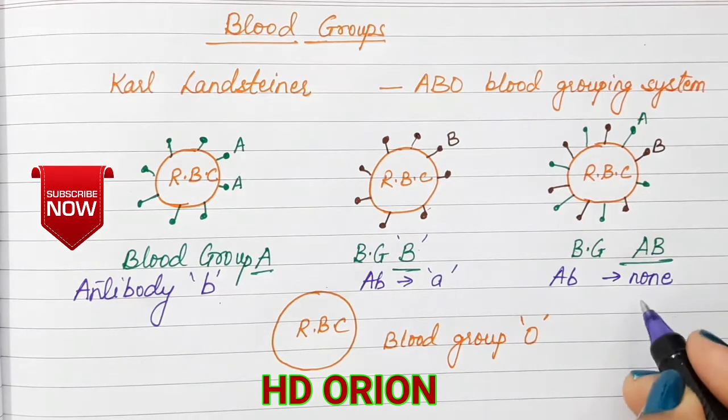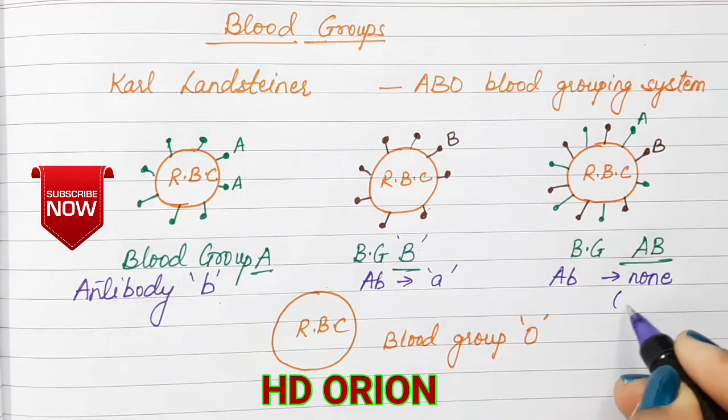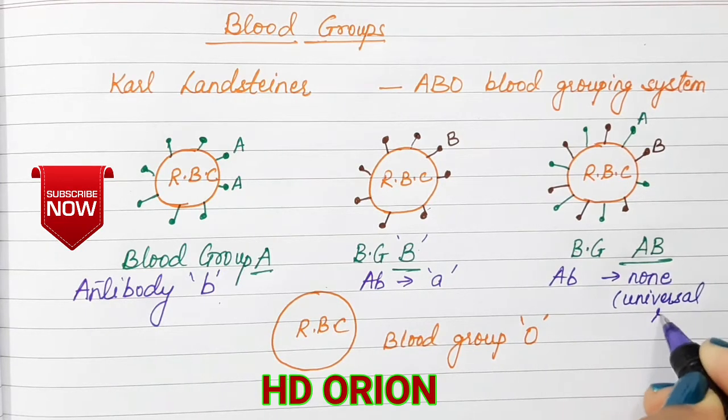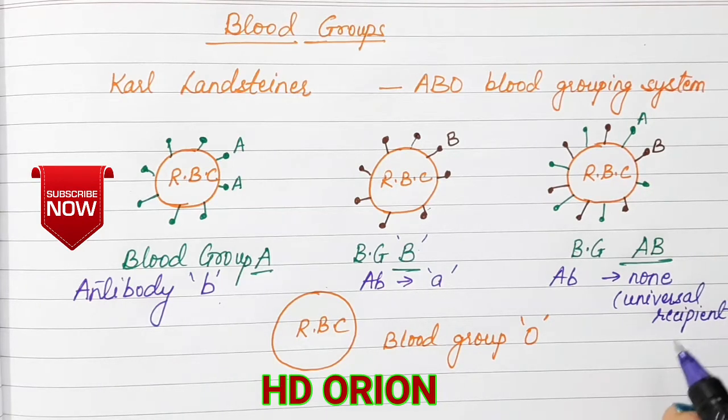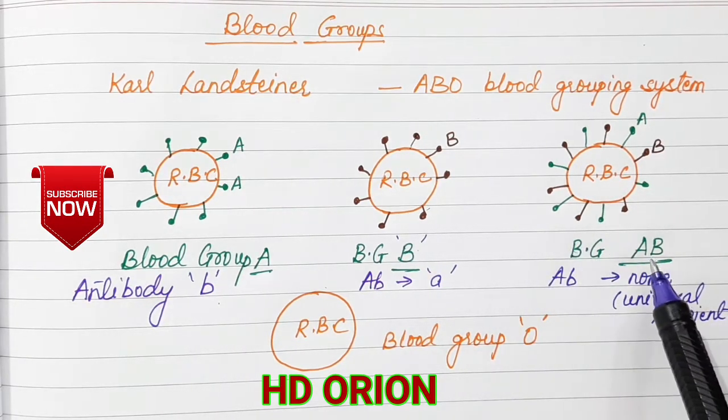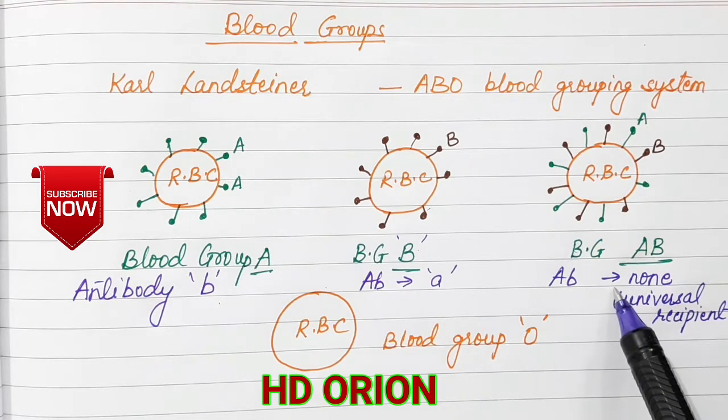So this blood group is also known as universal recipient. This blood group is so called as universal recipient because any blood which will be given to this particular blood group, there will be no antibody in response to any of the antigen.